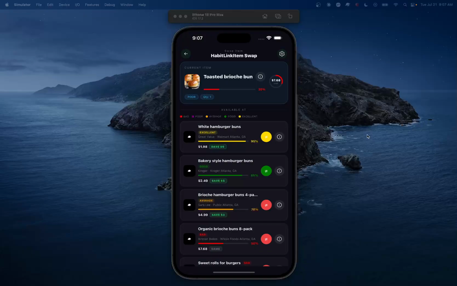All right, so we can see here that we were able to generate quite a few swipes.